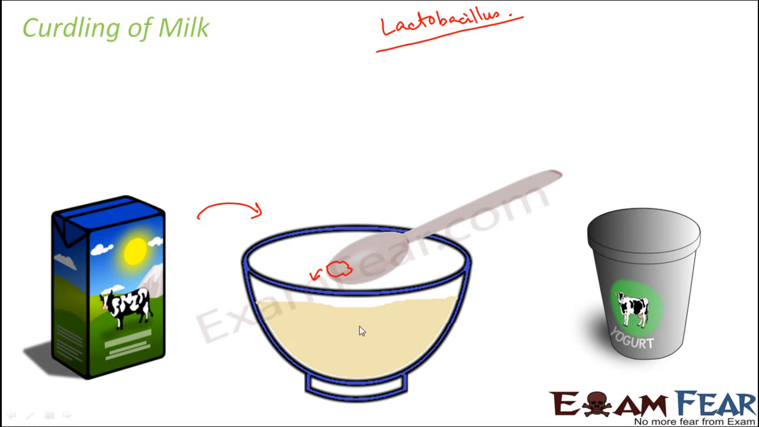As a result of this coagulation, lactic acid is also produced by the action of this bacteria. So during curdling of milk, this bacteria produces lactic acid. And we have learned in our previous lesson that acids are always sour in taste. Due to the formation of this acid, curd is sour in taste. Even though it is prepared from milk, curd is sour because of the presence of lactic acid.